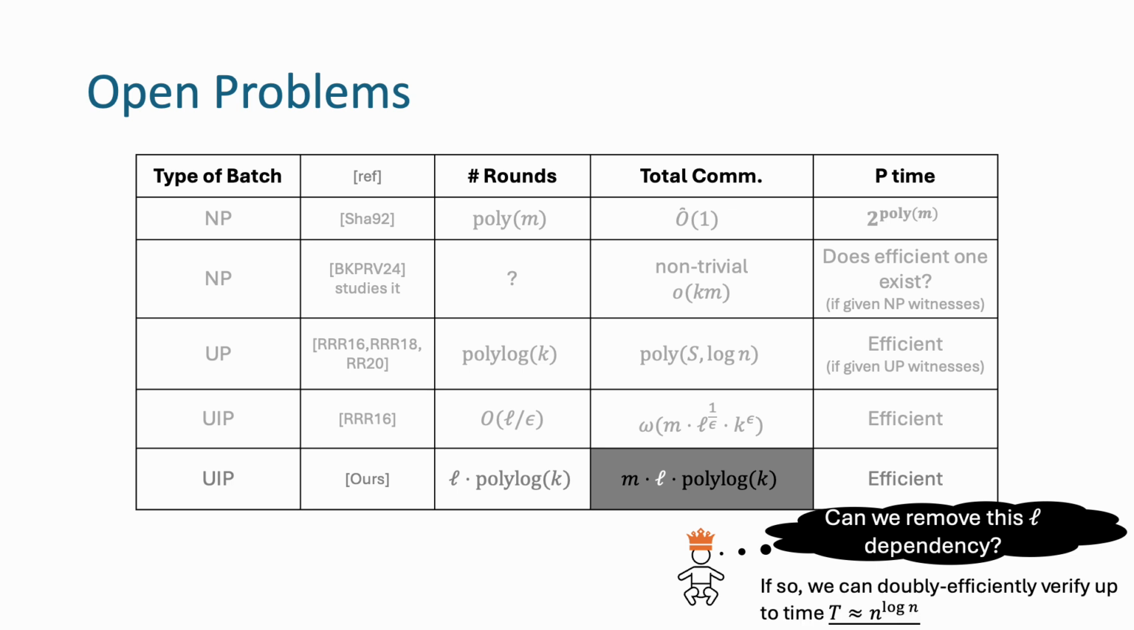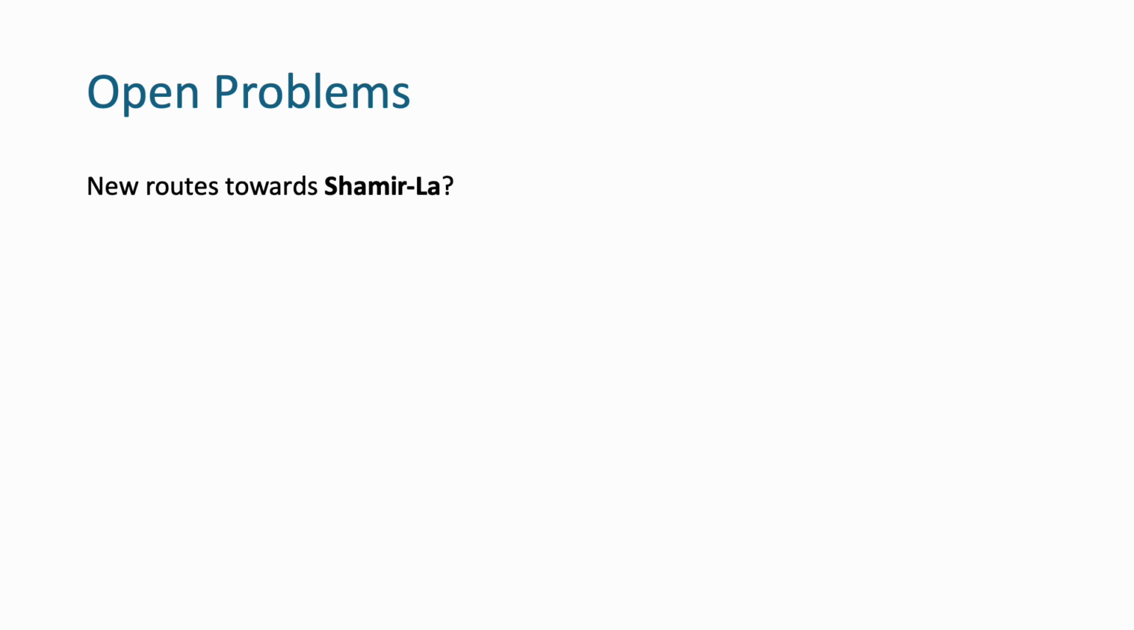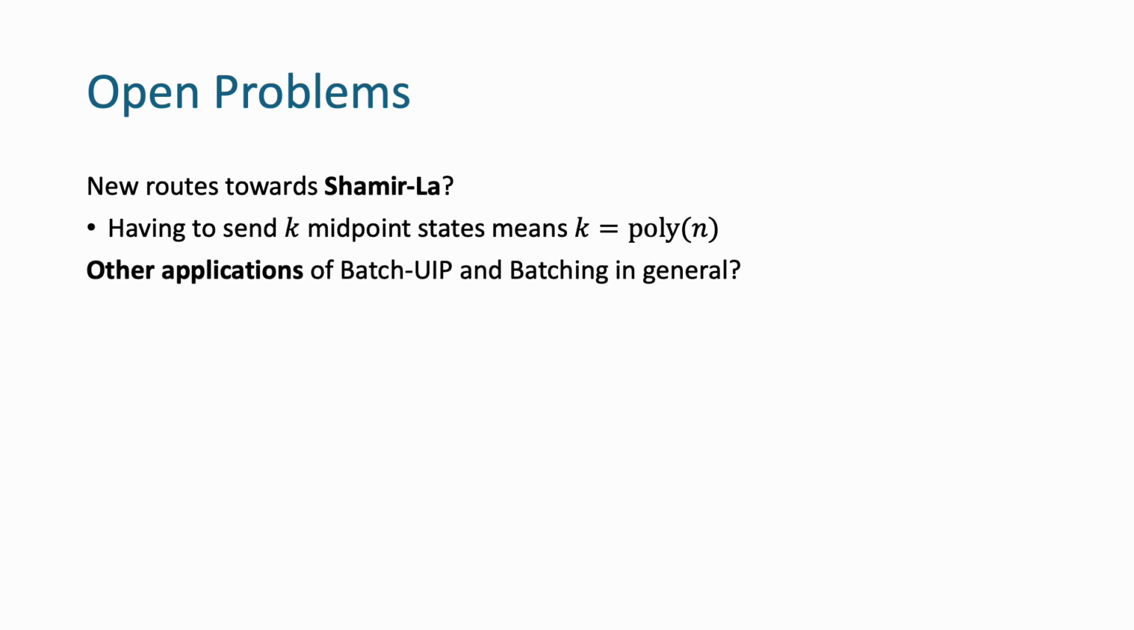More generally, I wonder if there are new routes towards Shamila. Having to send k midpoint states really means the batch size should be polynomial, and it's counterintuitive because most people would have expected the batch size to be extremely big. Do we have new applications of batch UIP and batching proofs in general other than delegating computation? And last but not least, what is a better name for Shamila?